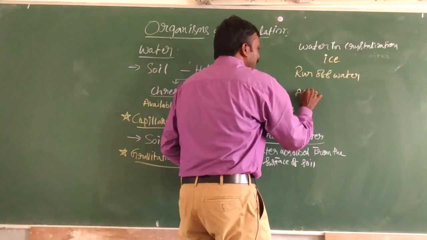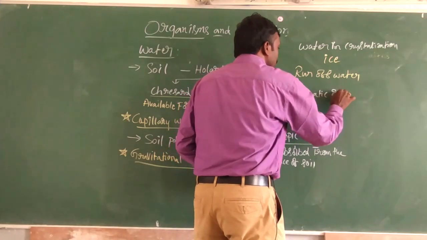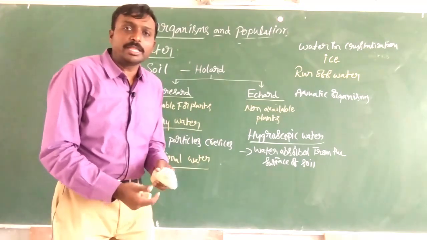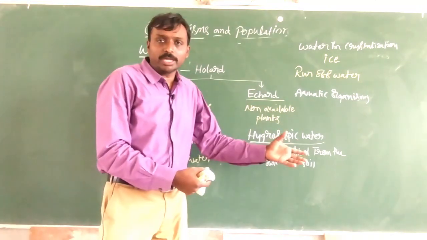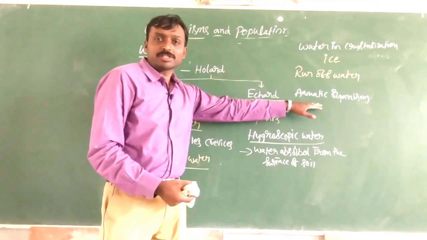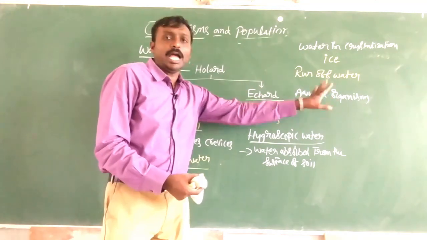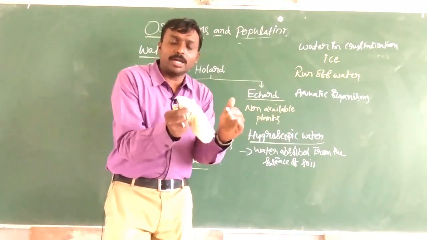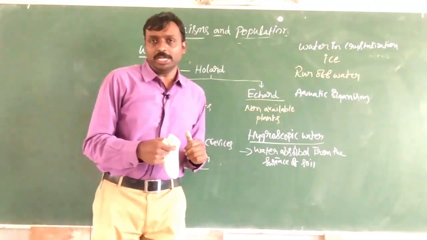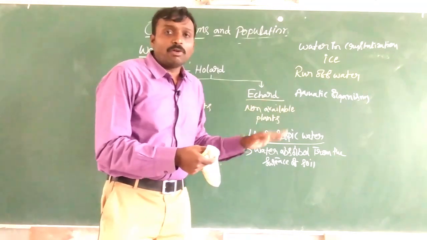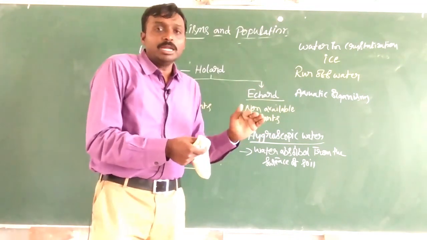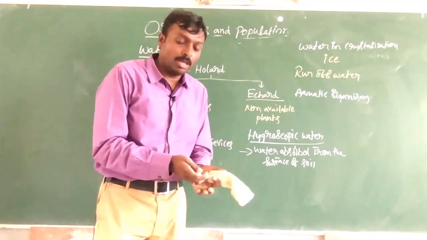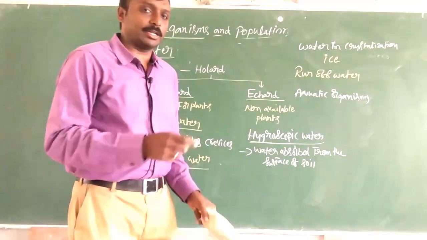For aquatic organisms, which spend their entire life from birth to death in this aquatic region, it may be any type of water body, from a small pond or lake to a larger ocean or sea. For the good life of aquatic organisms, water should show two factors.